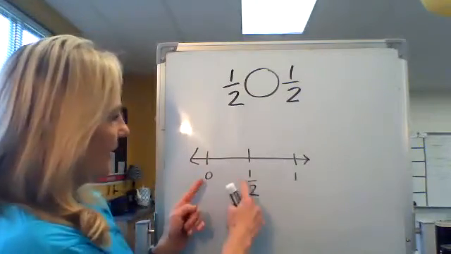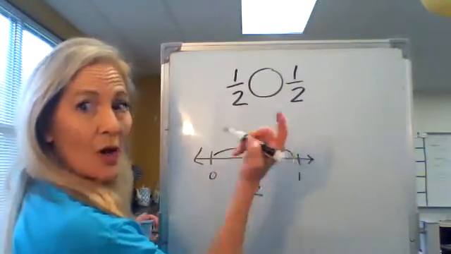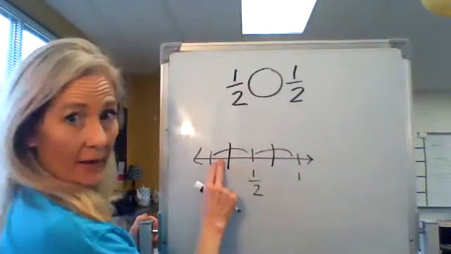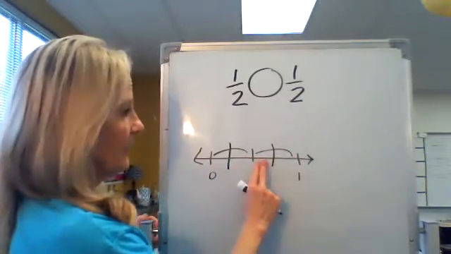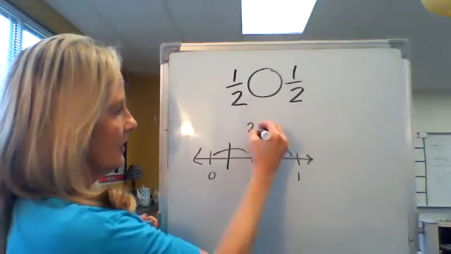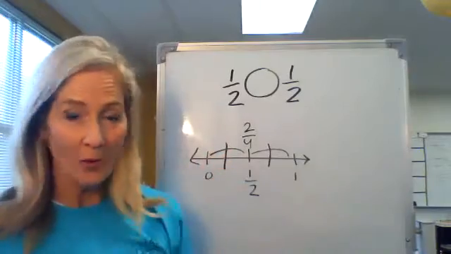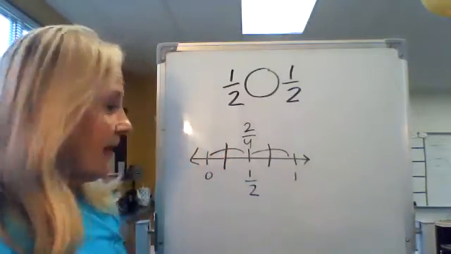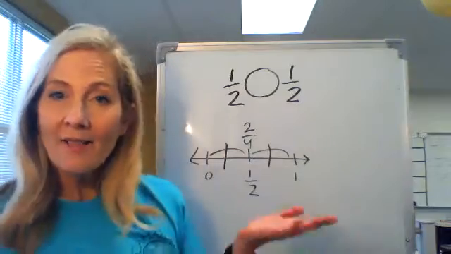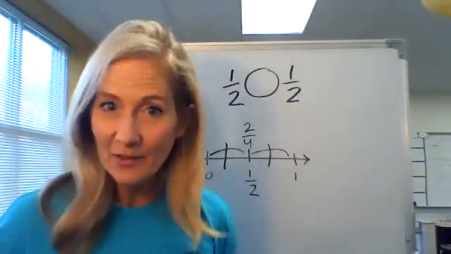So we found out that half, if there were 4 parts in the whole instead of 2, then 1, 2, 3, 4 parts, 1, 2 of those is 2/4. And we found out that those are 2 different ways to say 1/2. I could say, I'll have 2/4 of that cookie, or I could say I'll have half of that cookie, and I'd mean the exact same thing. Those are equivalent, right? We've learned that.